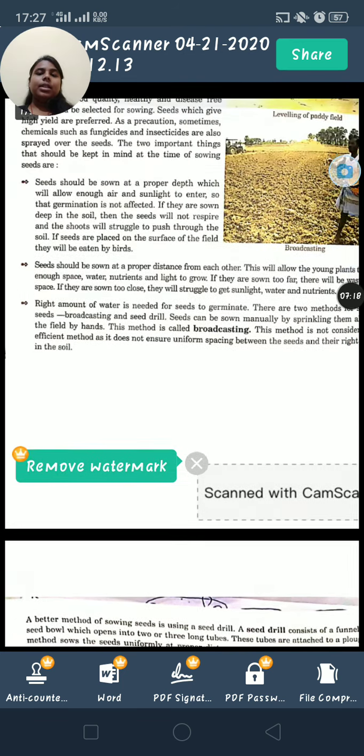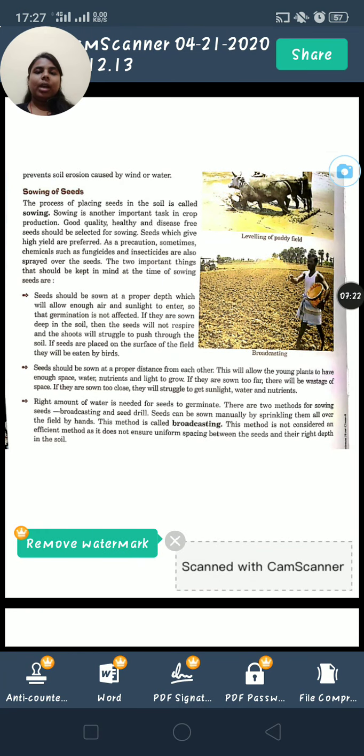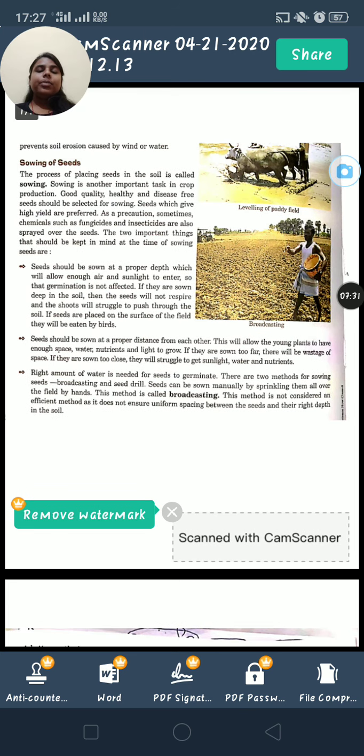So, this is how seed is sown. Hope you have understood the topic. First of all, you need to select the best quality of seed with high yield. After that, keep in mind that seed should be sown at proper depth, proper distance, and the right amount of water should be given.